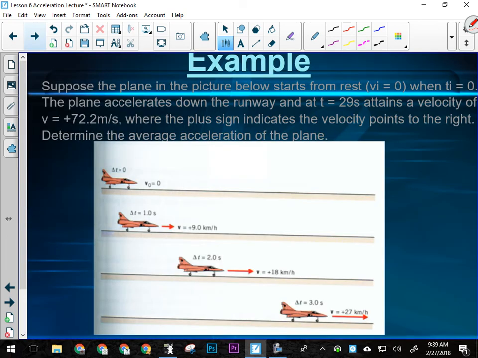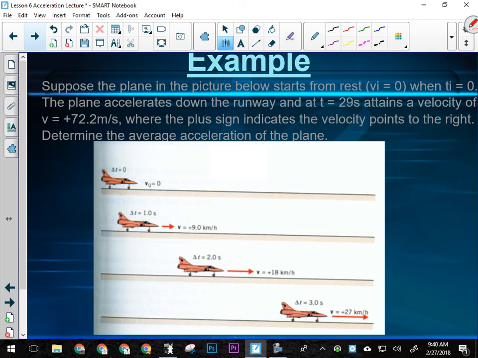All right, so if I have this plane here and it accelerates from rest, and from rest is one of the terms we have to be familiar with because it's often used as opposed to saying the initial velocity of the thing was 0. It just says from rest. We have to recognize that if something starts from rest, vi is 0. If it comes to rest, vf is 0. So anytime you see rest, it means 0. It's stopping, but you have to determine whether it's initial or final based on the context of the question. In this case, we're starting from rest, so vi is 0.